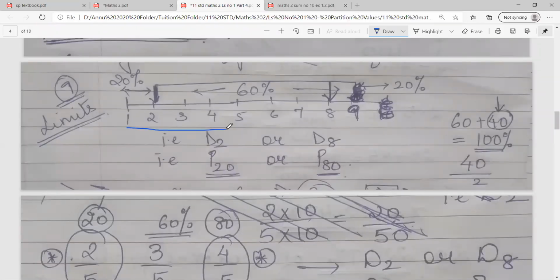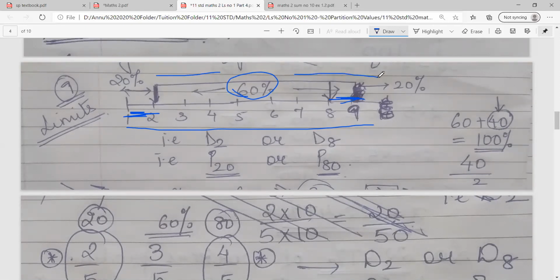You can have a look at the diagram over here. Now consider if this is a number line, 1 to 9 points I have plotted, and in the middle if I am writing 60%. So middle 60% का मतलब है यहाँ से 20% and यहाँ से 20% I am removing, correct? So 20% मतलब 40% बच गया ना. 60 plus 40 gives you 100%. तो 40 को मैं equally बांट दूंगी because उन्होंने middle word इस्तेमाल किया है. So equally मतलब left hand side पे 20%, right hand side पे 20%.